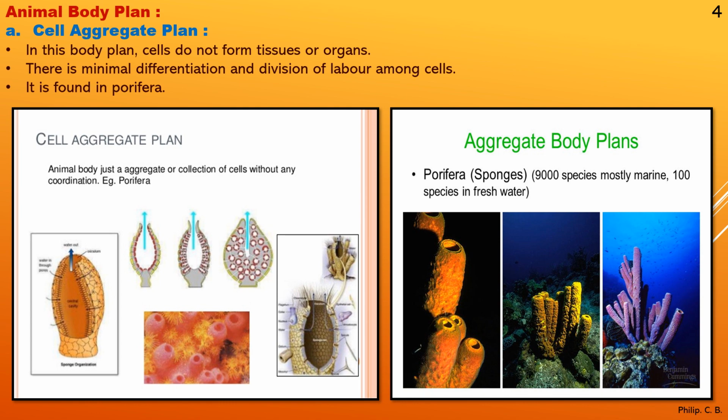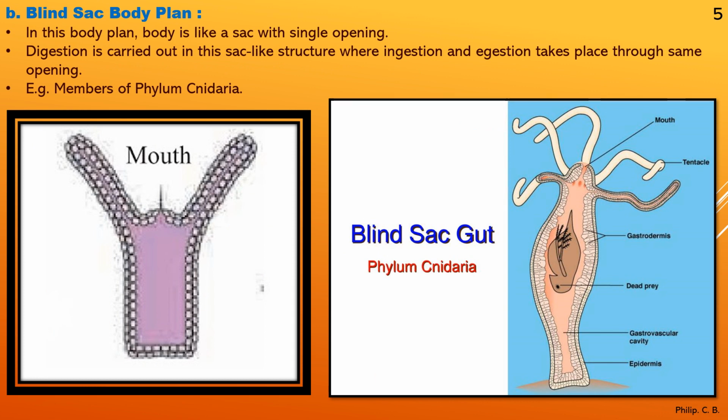Okay, then next, the second type is blind sac body plan. Now in this body plan, the body is like a sac with a single opening. So there is one opening which you can see in the figure as well, so food can enter through it. Okay, then second point, digestion is carried out in this sac-like structure, where ingestion and egestion take place through the same opening.